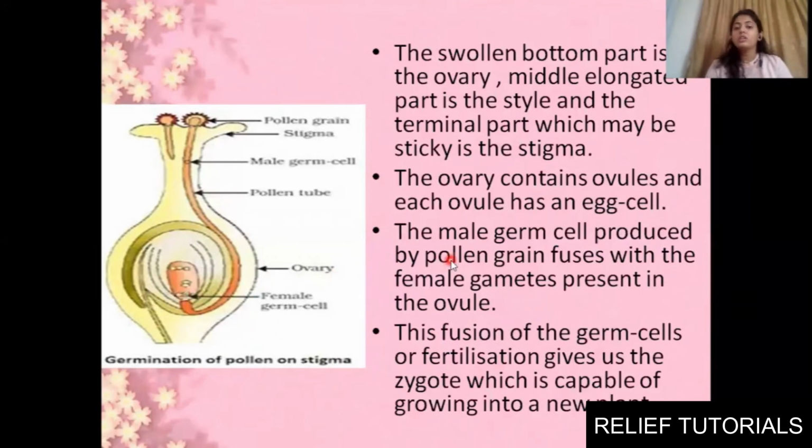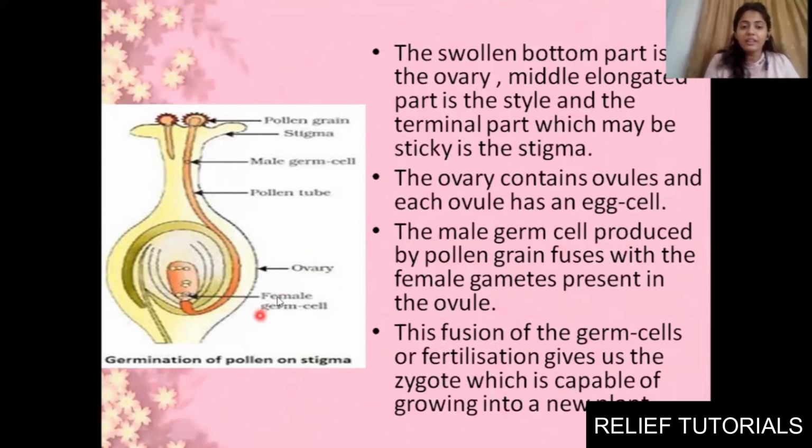Clear? Now what happens in fertilization? With the help of pollination, with the transfer of pollen from the male part to the female part. Now if we study the structure of pollen, the pollen will have two male gametes and one tube nucleus. This is the pollen grain.